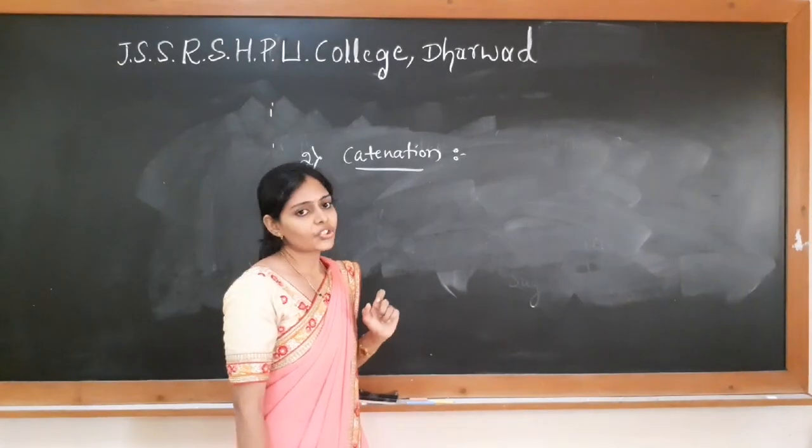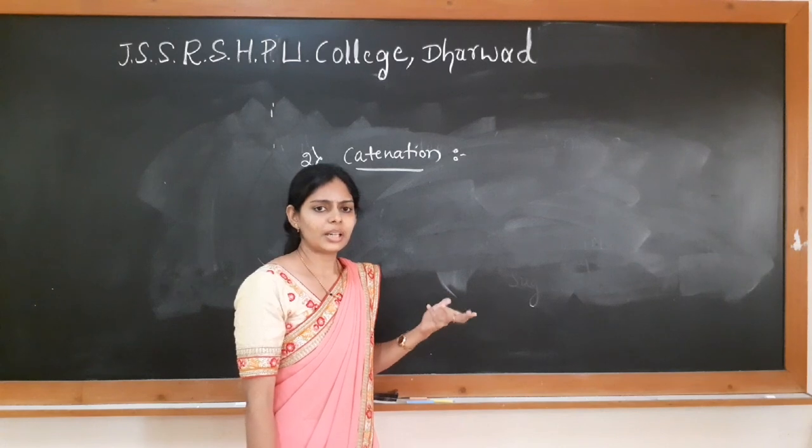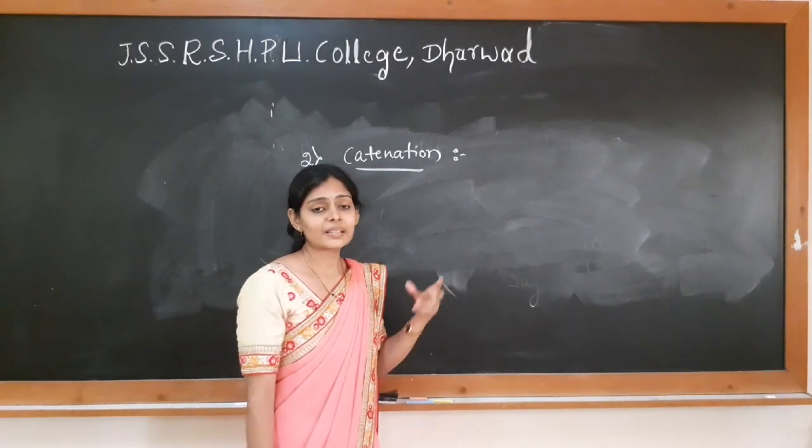Catenation is a self-linking capacity of any element. It is not only about carbon, it may be any element. But the catenation property is maximum